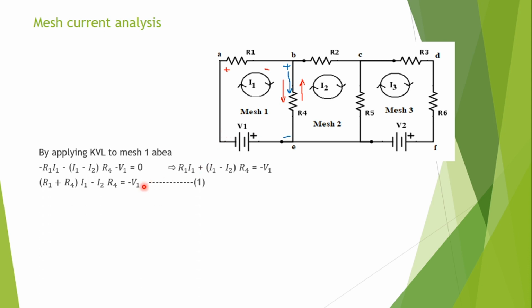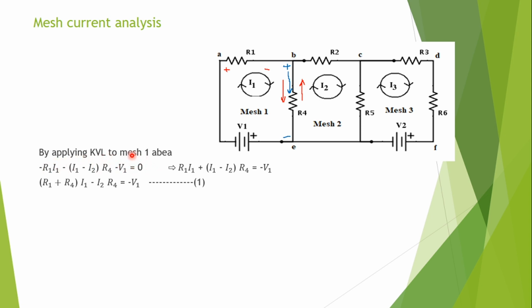So the equation becomes minus R1 I1 minus I1 minus I2 into R4 minus V1 equal to 0. This is by applying KVL to mesh 1.